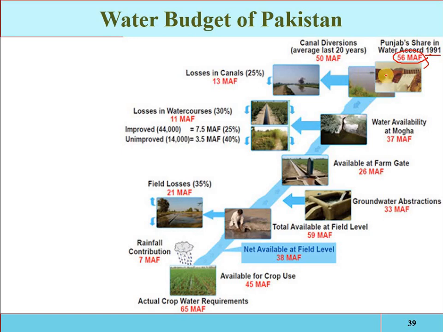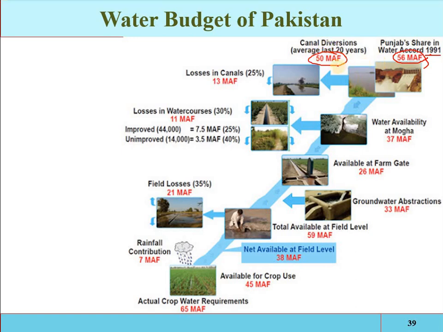So 56 million acre feet is the allocation, but only 50 million acre feet is diverted. Its allocation is 56, but they are taking 50. Why? Because of the lack of infrastructure.